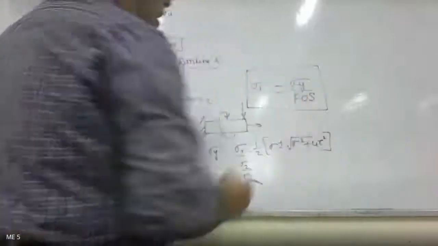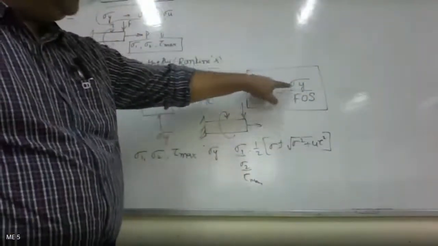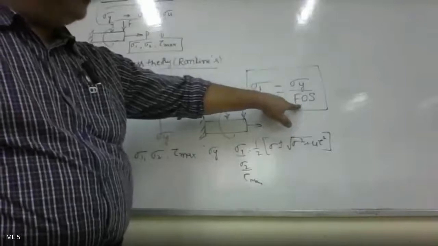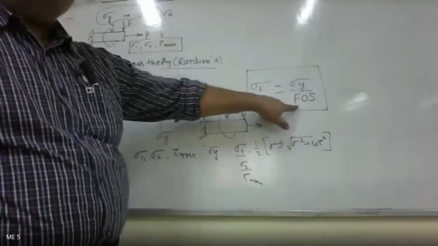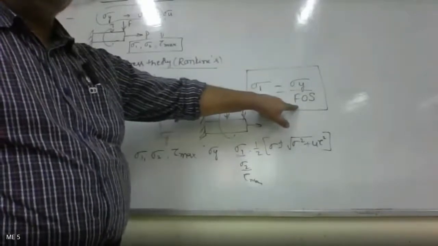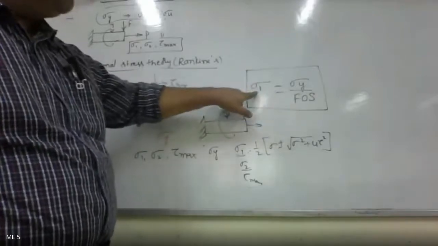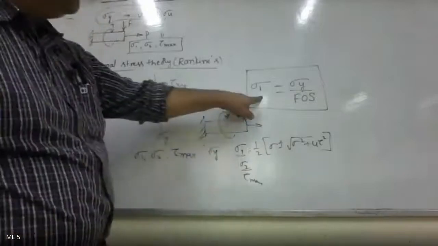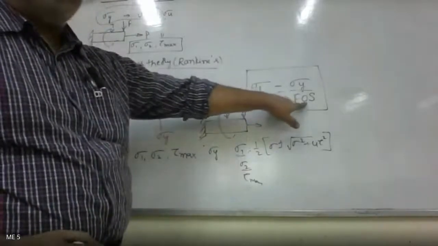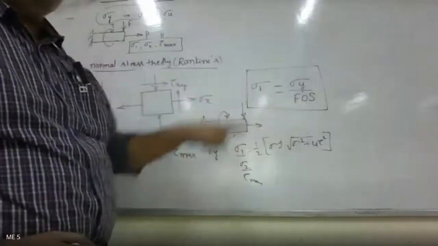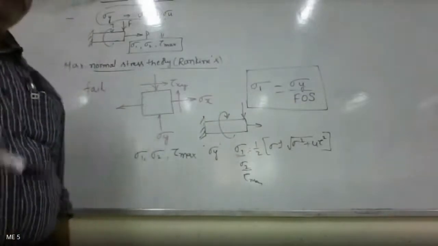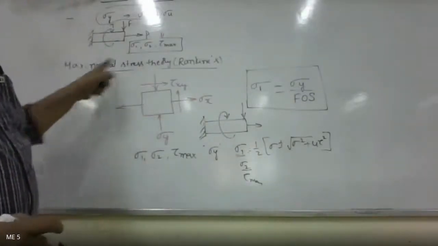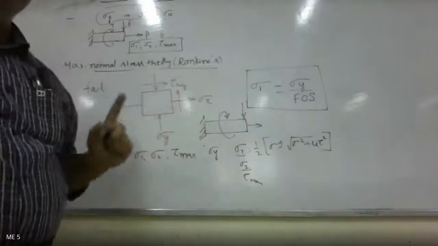For example, I take a C40 material with a factor of safety of 2: 324 divided by 2 becomes 162. If the principal stress becomes equal to 162 megapascal, then failure of the component would take place. This is according to the maximum normal stress theory.